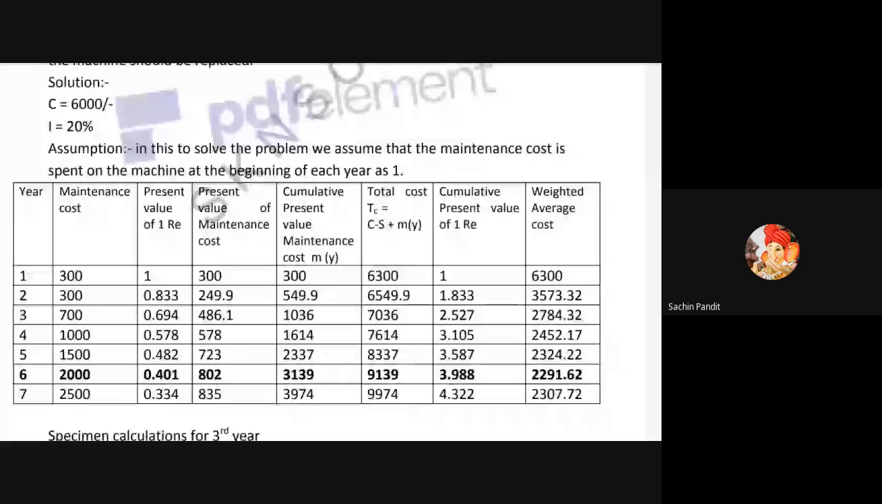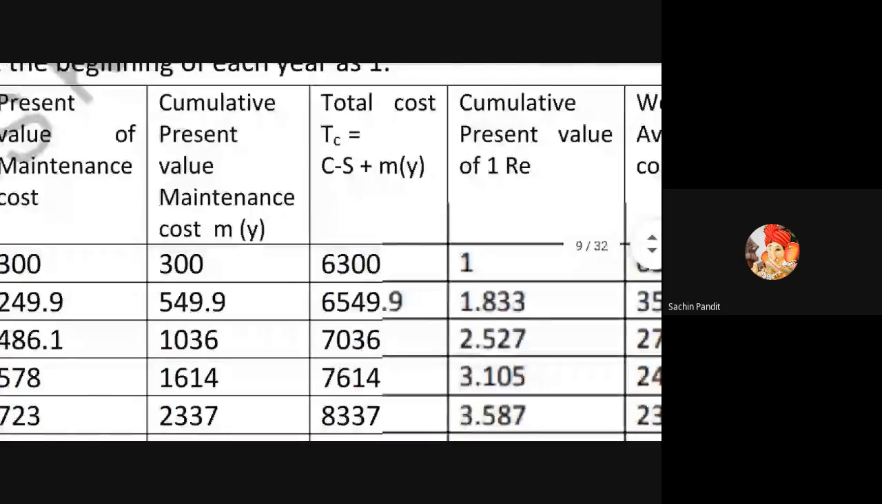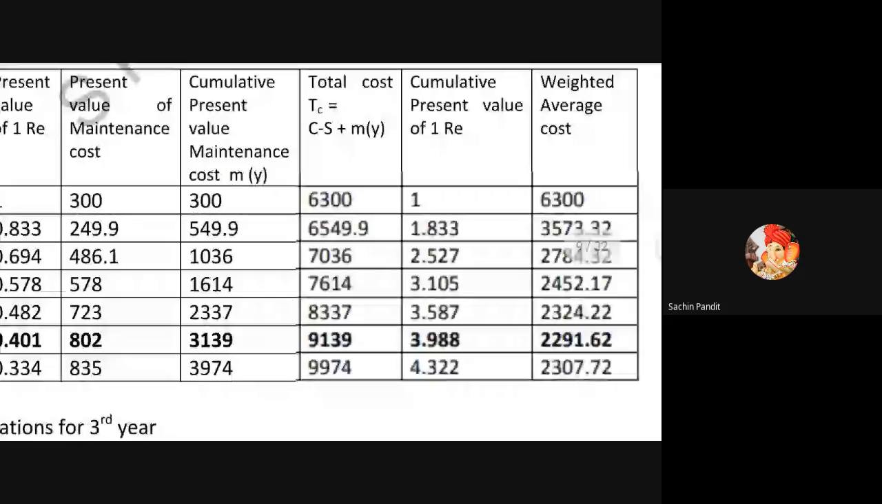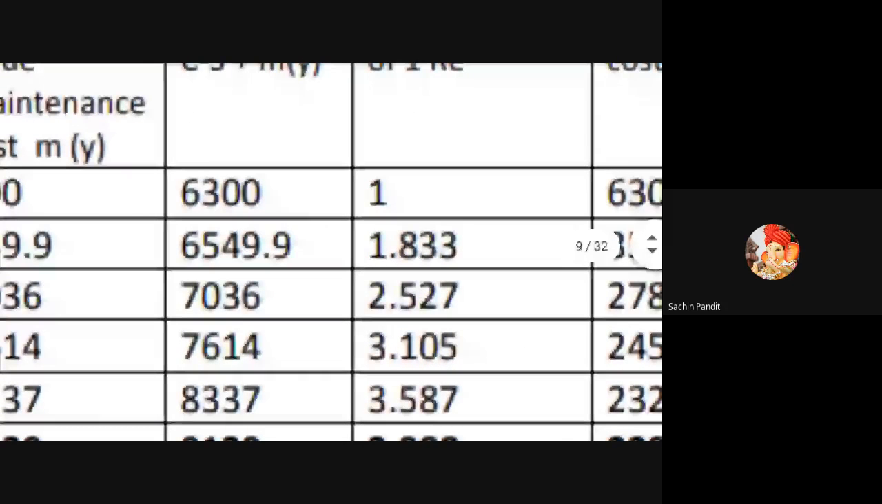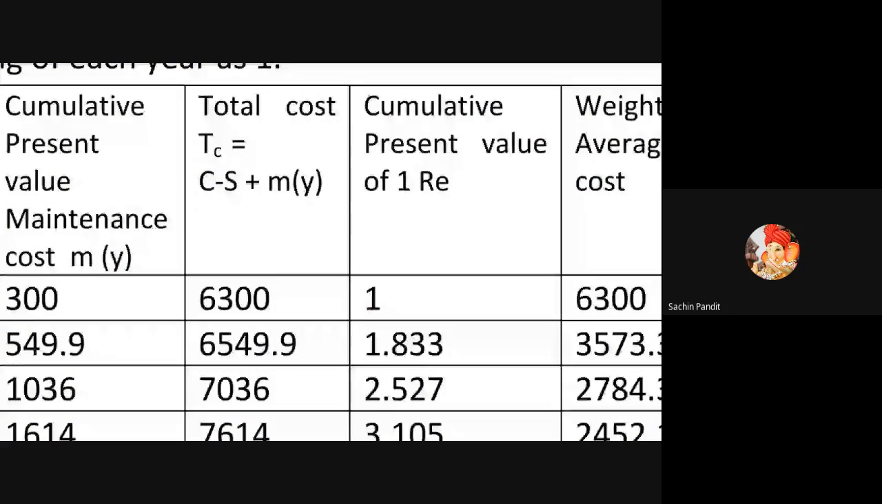Okay, so the last column is nothing but the cumulative cost, whatever cumulative total cost we have found out. This is the cumulative total cost, divided by the cumulative present value. This is nothing but the division of the last two columns: total cost divided by cumulative present value of rupees.